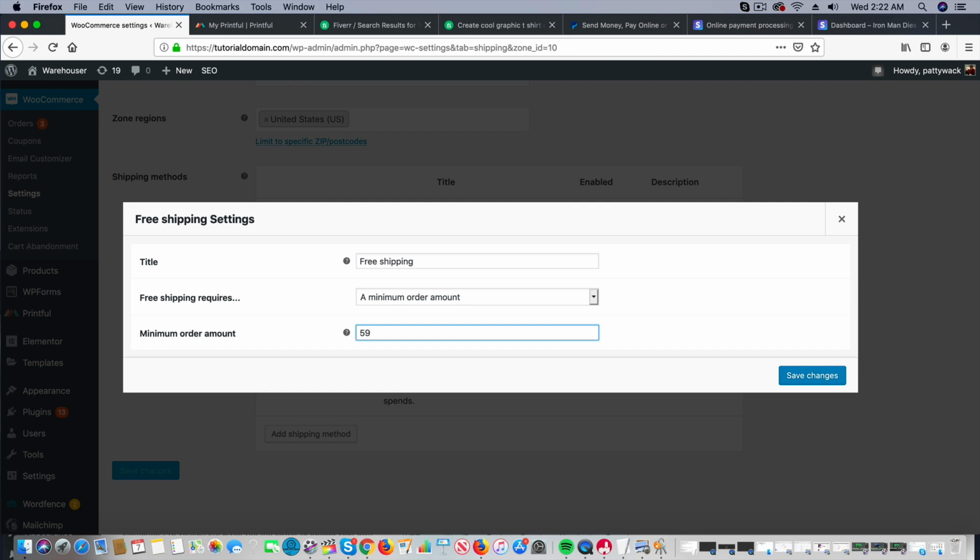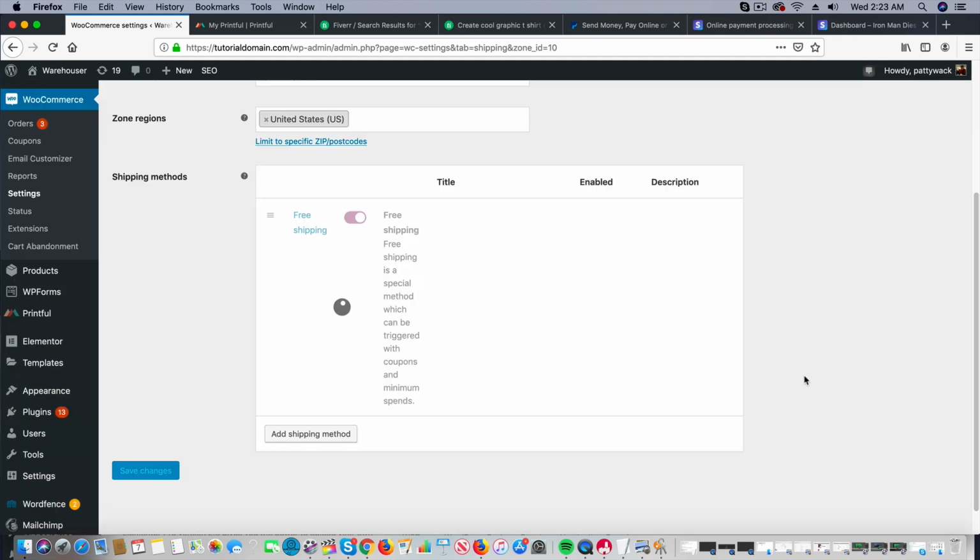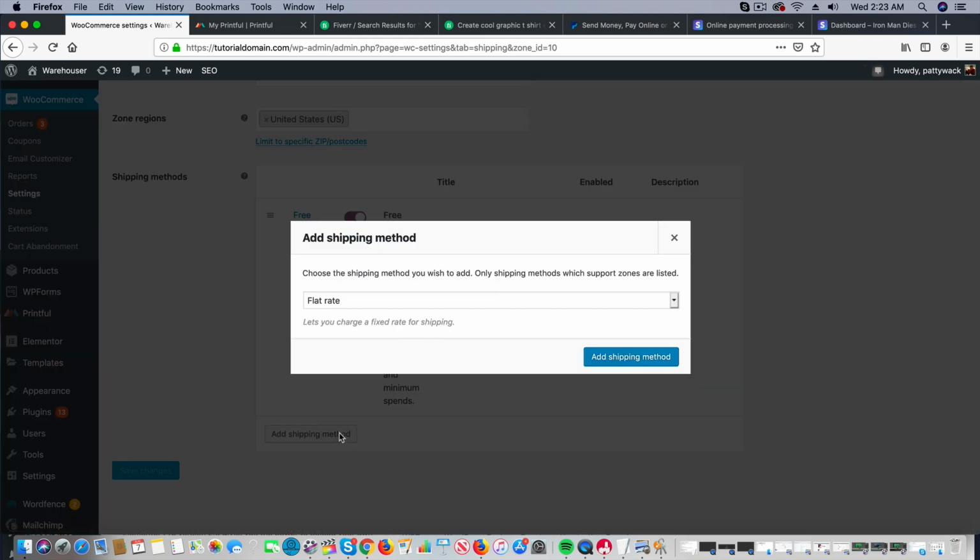So you can add some strategy here by saying if somebody purchases $50 or more, they will get free shipping. And you can always advertise that on your website. You see that all the time when you go to e-commerce websites. They're saying, hey, if you spend a certain amount of money, we will give you free shipping, etc. So that is one option that you can do. So I'll click here on Save Changes. And then we'll add in another shipping method.